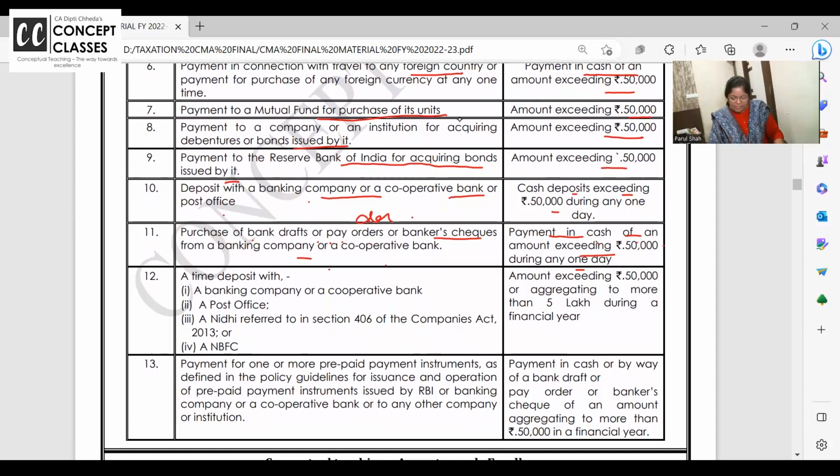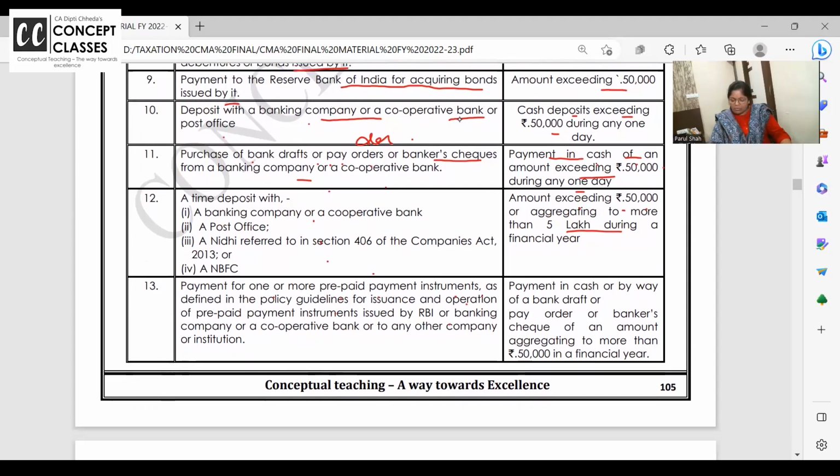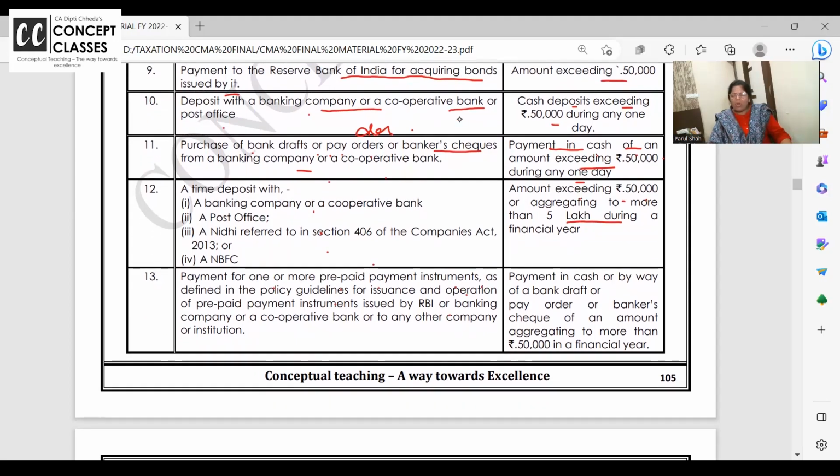Time deposit, FDs you have made in bank and all, NBFC, amount exceeding 50,000 or aggregate more than 5 lakh. You have made a 10,000 rupees FD, but total FDs you have made is above 5 lakh. You need to have the PAN card. Payment for one or more prepaid instruments, okay, as defined in policy guidelines of RBI and all. Payment in cash, all prepaid